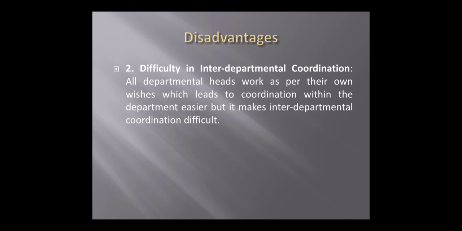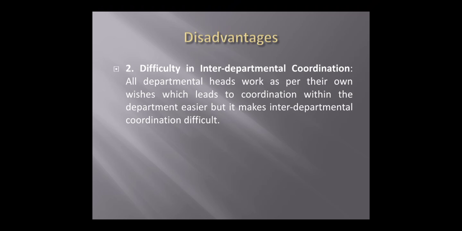So what is the last disadvantage of this functional structure? That is the difficulty in interdepartmental coordination. All department heads work as per their own wishes, which makes coordination within the department easier, but makes interdepartmental coordination difficult. Yes. As I told you within the advantages, there is proper coordination within the department, not between departments. Means what? Within the planning department, all people are working very well. The coordination between all the people is very good, no doubt, because they are specialists within their work. But between the planning department and the purchase department, their coordination is difficult within the functional structure.